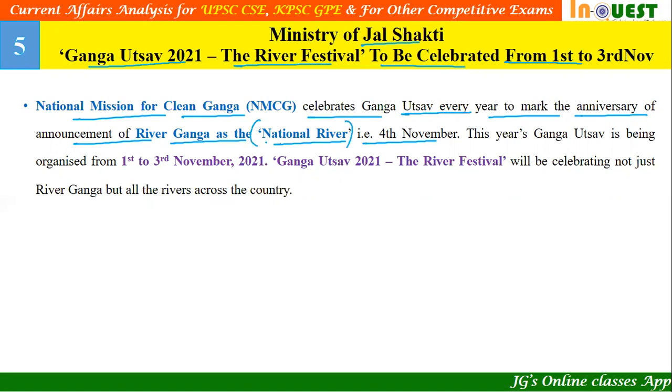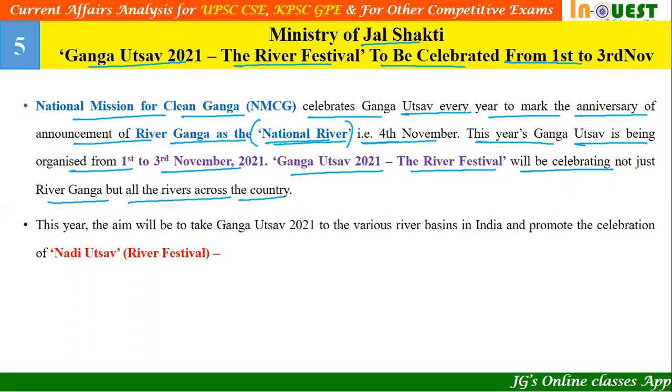So when we announced River Ganga as the national river, to remember or to celebrate the anniversary of the same, this Ganga Utsav will be celebrated every year. This year's Ganga Utsav is being organized from 1st to 3rd November 2021. Ganga Utsav 2021, the river festival of India, will be celebrated not just at River Ganga, but at all the rivers across the country. So even though it is titled Ganga Utsav, it is celebrated across all rivers of the country.